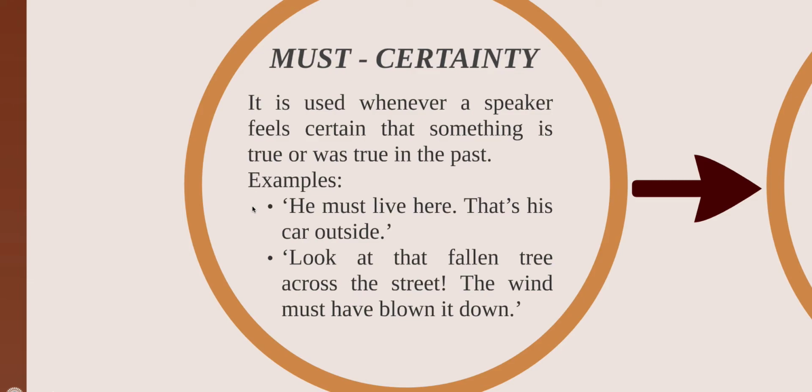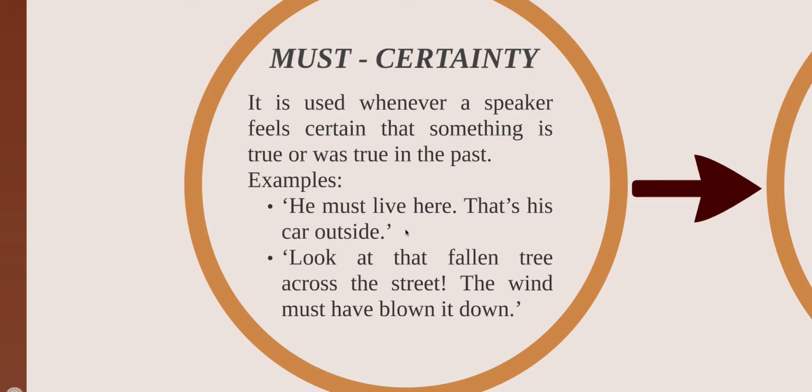Thank you. So, the use of must. You are going to use must to talk about things that you are almost sure were true in the past and in the present, okay? For example, he must live here, that's his car outside. You are almost sure that that is true because of the car, but you are not 100% sure. Or, in the past, you have looked at that fallen tree across the street, the wind must have blown it down. You are not sure if it was the wind that blew down the tree, but it is the biggest possibility.